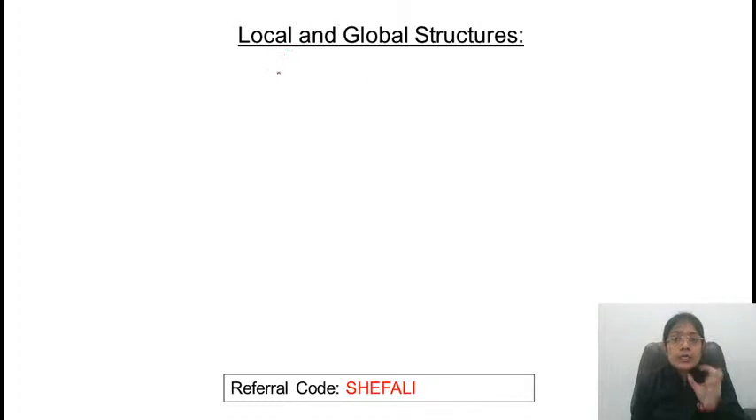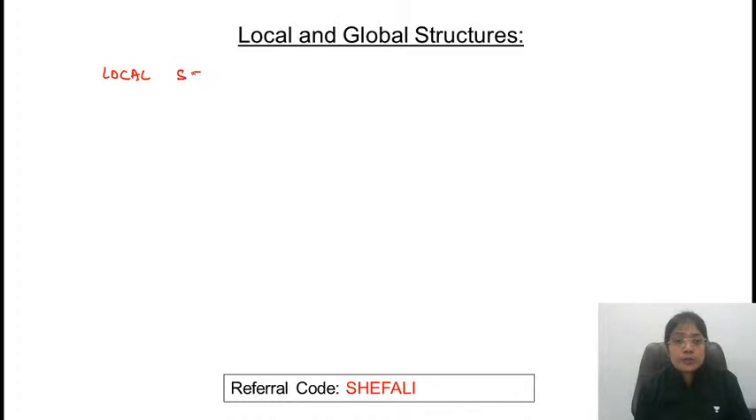Local variable means which is defined inside the function. तो scope कहाँ तक रहता है? Till the end of the function. Global variable means if some variable is declared outside all the functions, then its scope will be throughout the program. Similarly, अगर कोई भी structure है that is defined inside some function, that will be a local structure. If the structure is defined outside the function, that will be a global structure. Let's consider one example for local structure.